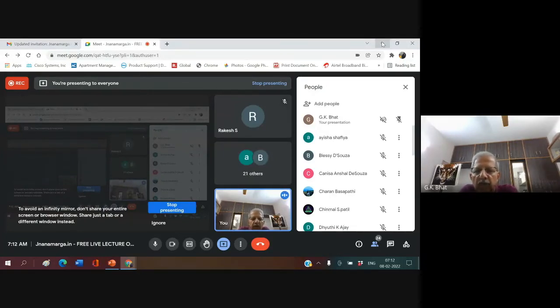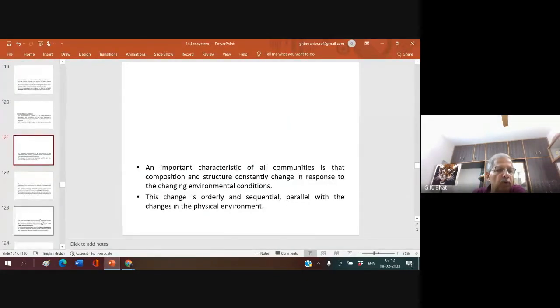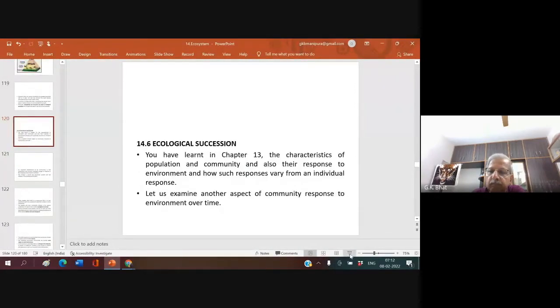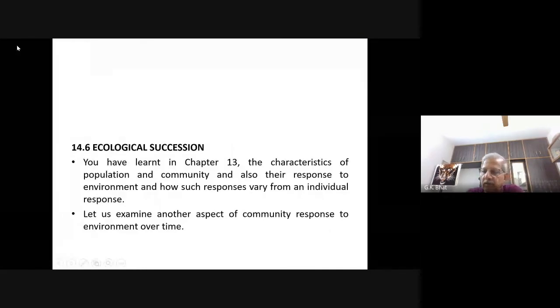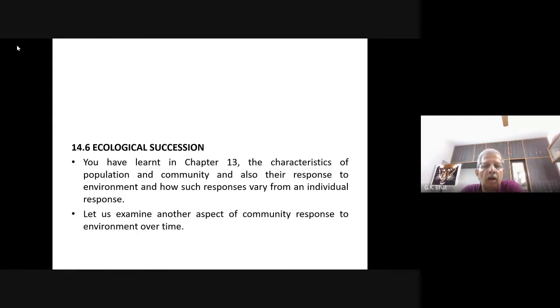Okay, that's inverted. Now we shall come to the next point, that is ecological succession. This is another important point. Are you seeing this slide? Yes, sir. In chapter 13, organisms and population, we learned the characteristics of population and community and their response to environment, and how such responses vary from an individual response.